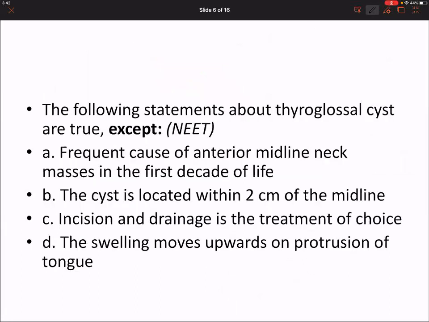Now, another question from thyroglossal cyst, MCQ 5. The following statements about thyroglossal cyst are true, except: frequent cause of anterior midline mass in the first decade of life. Is it true or is it false? True. Cyst is located within 2 centimeters of the midline. True. Incision drainage is the treatment of choice. False. Swelling moves upwards on protrusion of tongue.